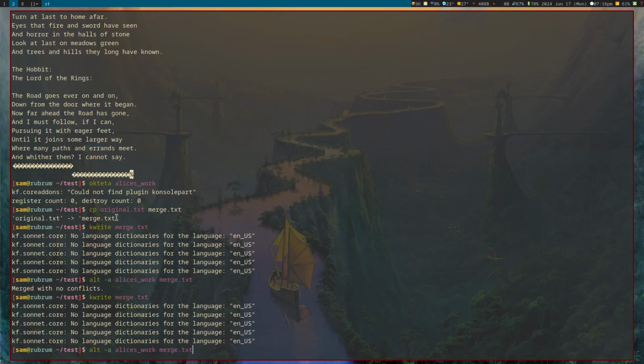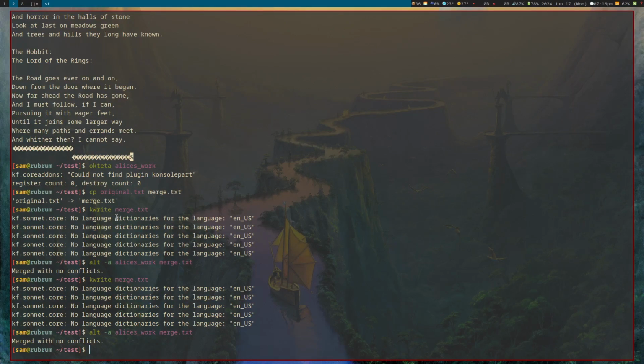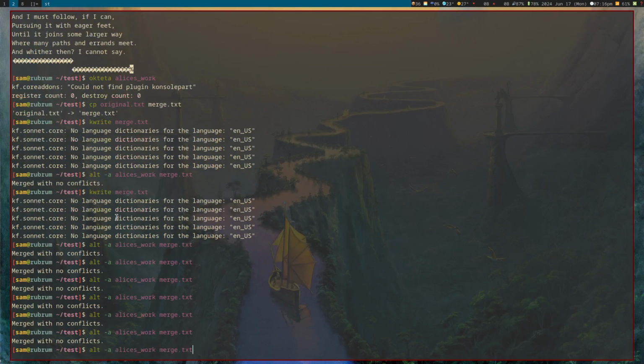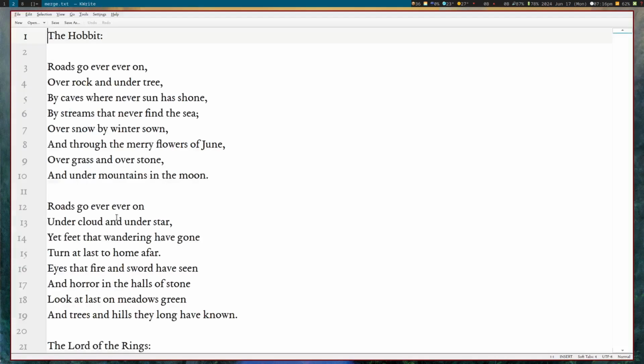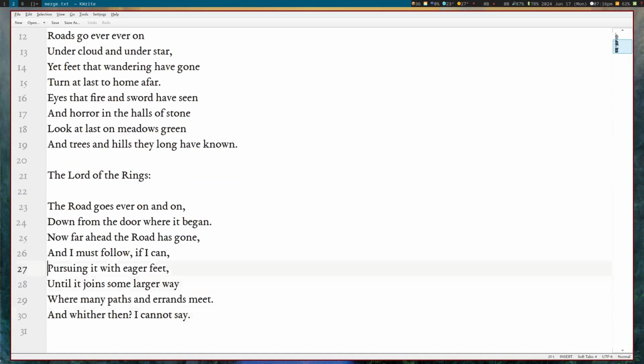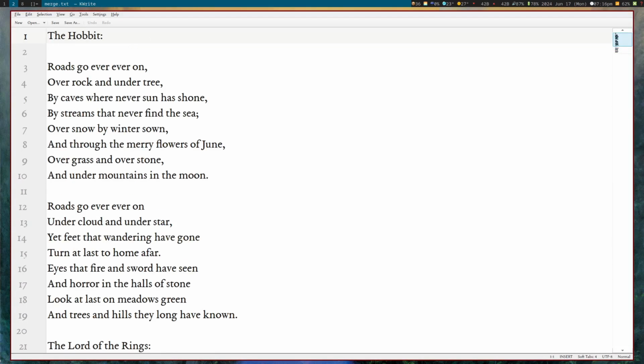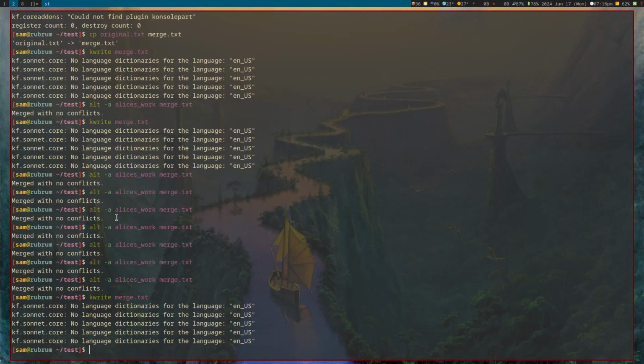This is not a commit that we are applying. We are merging in this thing, so we do -a, Alice's work again, and we get merged with no conflicts. We can keep doing this, and nothing is happening because our merge.txt already agrees with the changes. The tool can see that the changes are already in there, and so it doesn't have to do anything.